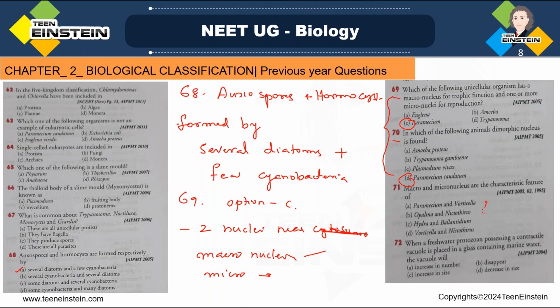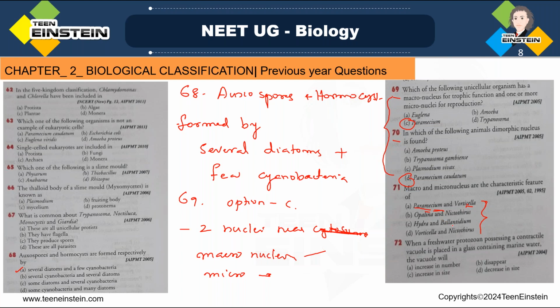Okay, so these are the four options. Just now we got an idea that paramecium has two types of nucleus, a heterokaryotic nature. So paramecium and Vorticella have a dimorphic nucleus. By chance, if you don't know this answer, you can guess. Paramecium and Vorticella have dimorphic or heterokaryotic nuclei, one micronucleus and one macronucleus.